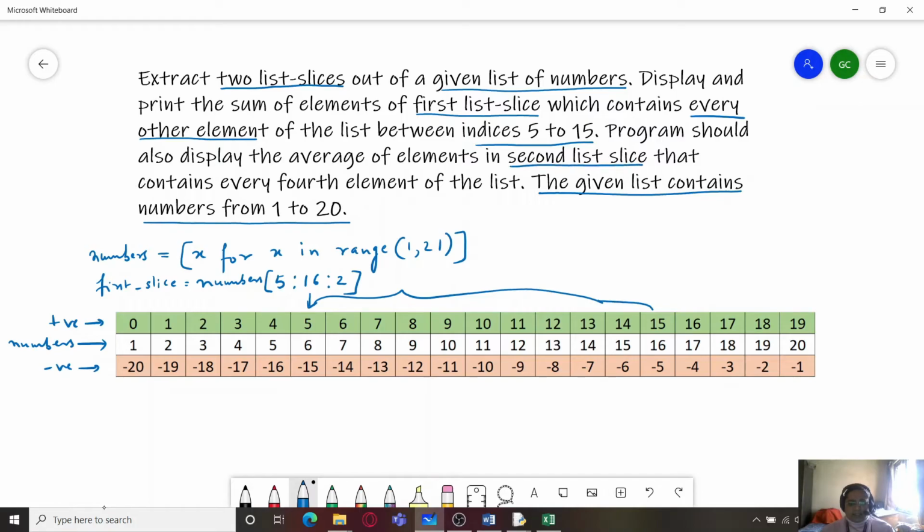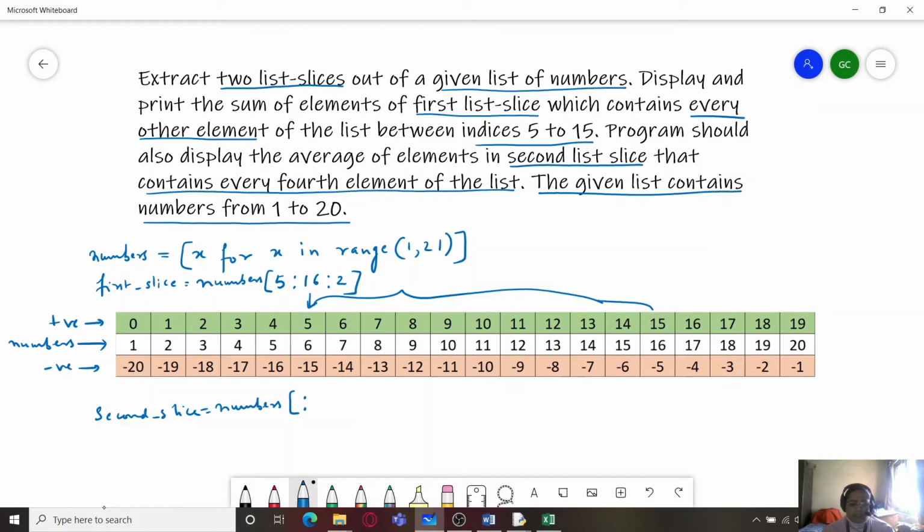Now the second list slice that contains every fourth element of the list. So our second slice will contain every fourth element of the list, and the indices are not specified here, which means that we have to consider the entire list.